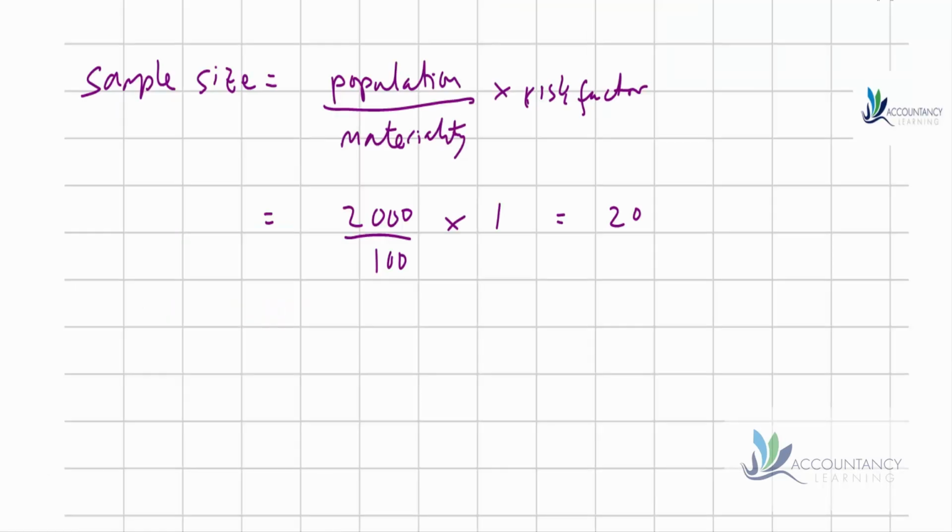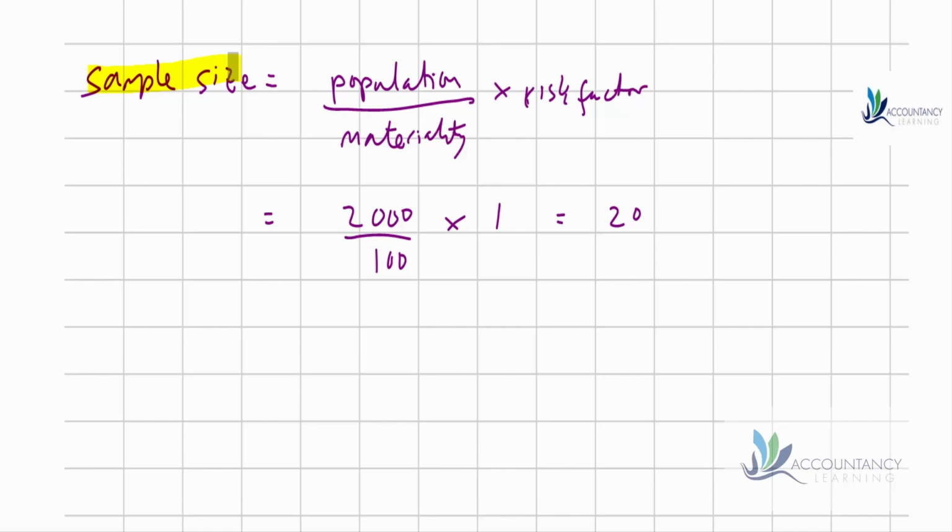Let's remind ourselves first of all, what is the relationship between materiality and how much work we're going to do? Here's a sample size formula that auditors use. The sample size is the size of the population we're auditing, divided by materiality, multiplied by a risk factor. For your AAT assessment, you don't have to worry about how you work out that risk factor, but that's the formula.